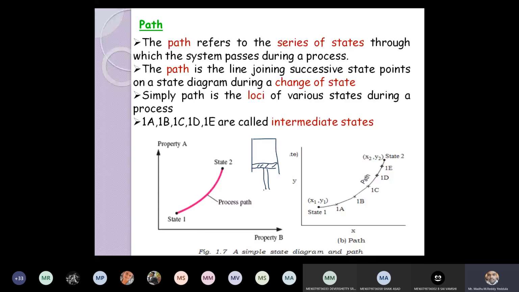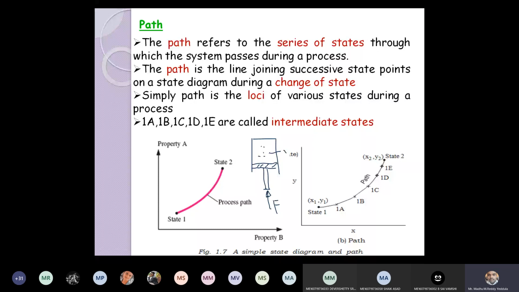With the help of some external force, I am trying to compress the system. Initially this is state 1. If you compress, what happens to pressure? Pressure will increase, volume will decrease. How is this piston moving? The piston is moving in the upward direction.